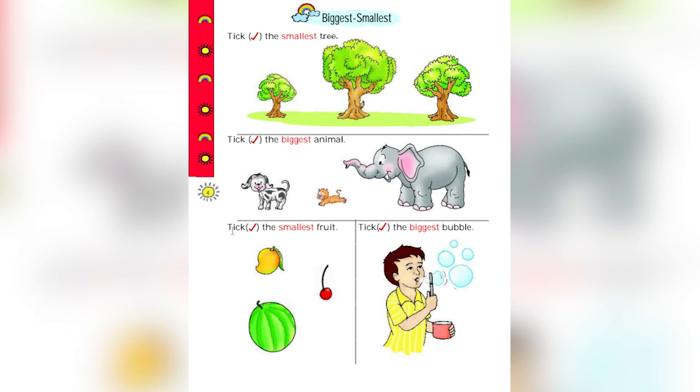Next question. Tick the smallest fruit. Here there is watermelon, mango, cherry. Now question is, tick the smallest fruit. Which is the smallest fruit? Cherry. So you have to tick cherry. Tick the biggest bubble. See the bubbles here? Which is the biggest bubble in this? You have to tick it. So children, do it. You have to tick all the answers.